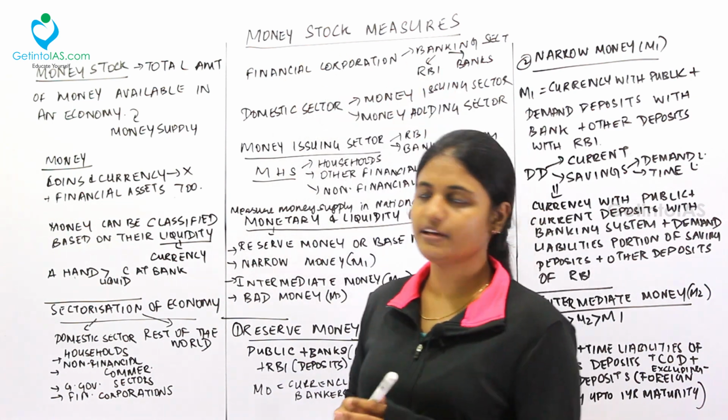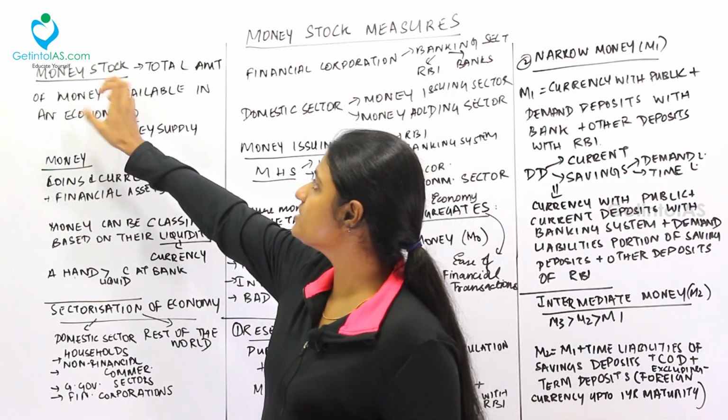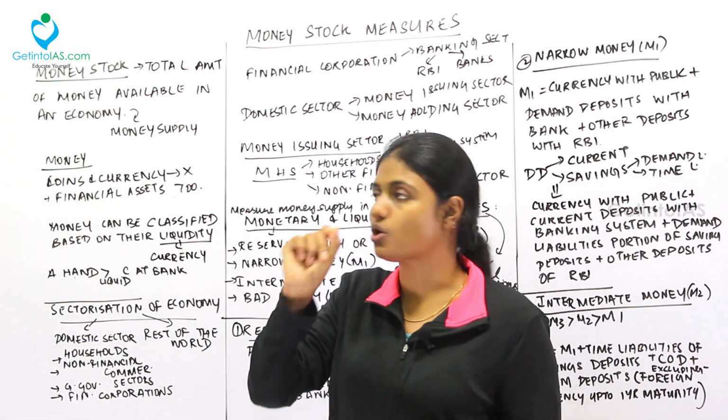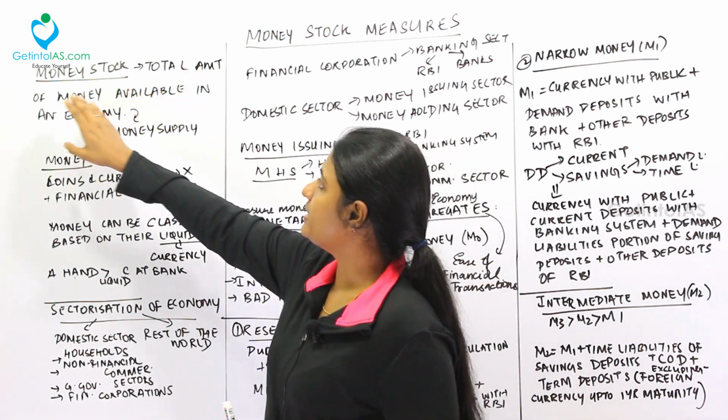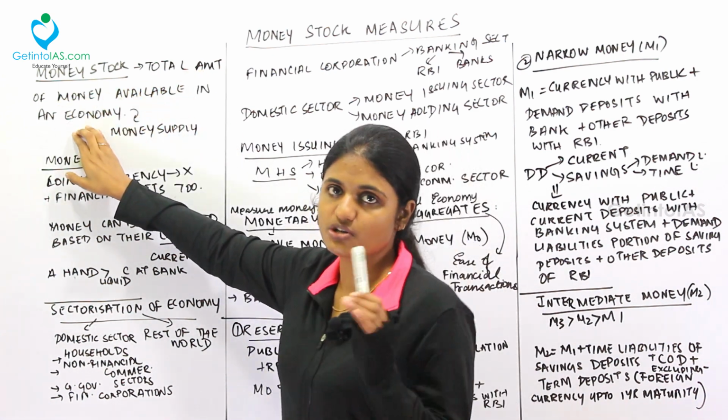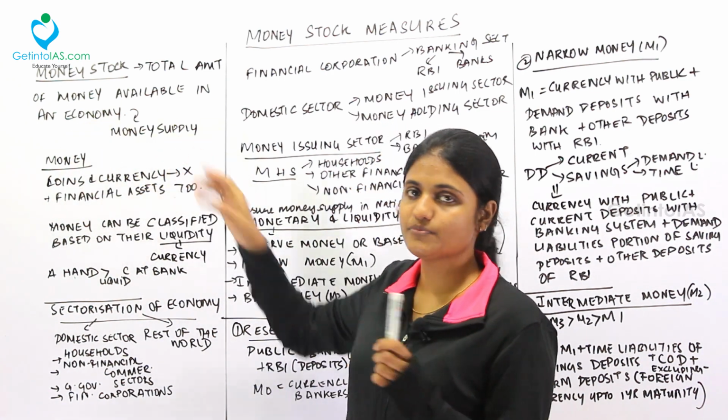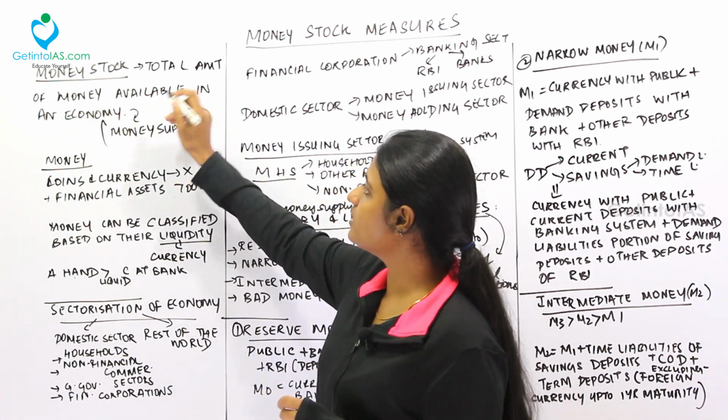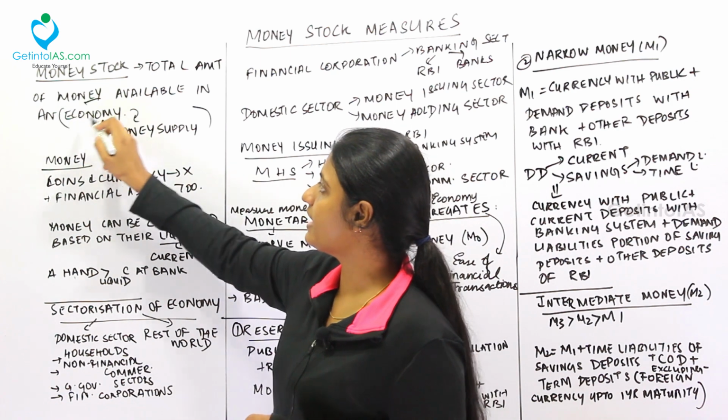In this video we are going to deal with the lesson money stock measures. So the first term to be noted down is money stock. What is money stock? The total amount of money available in an economy is called money supply. So money supply is the total amount of money available in an economy.